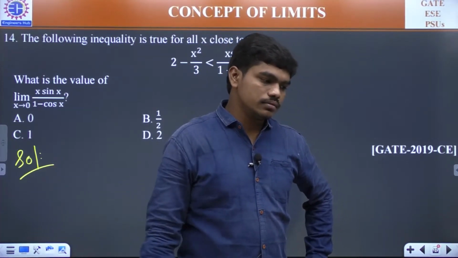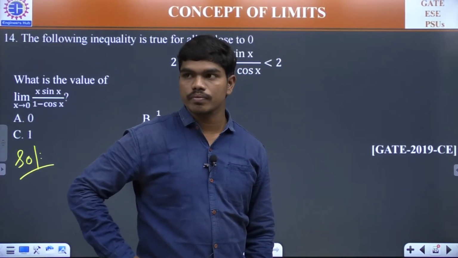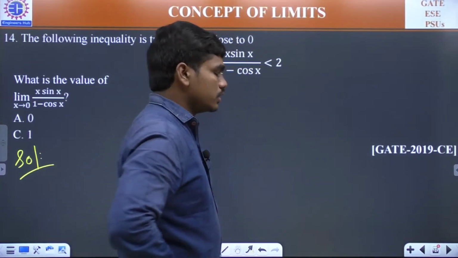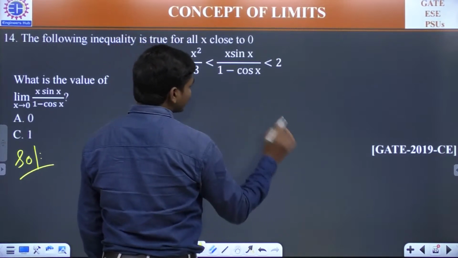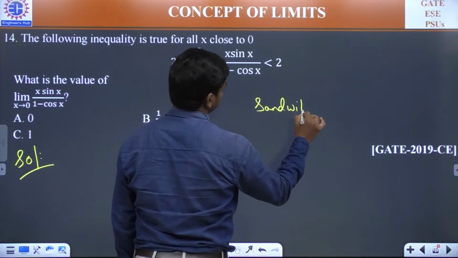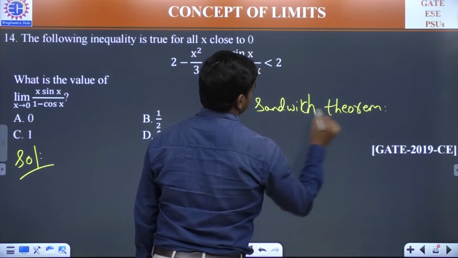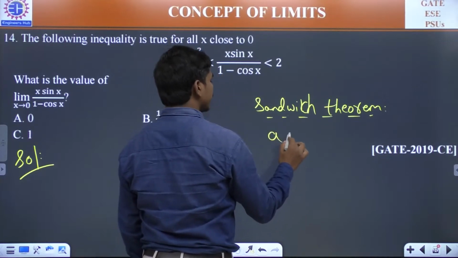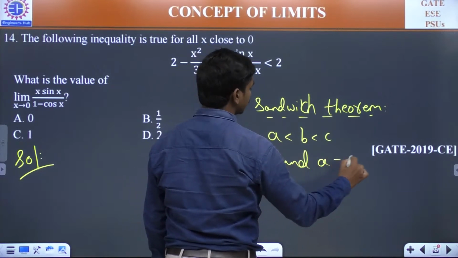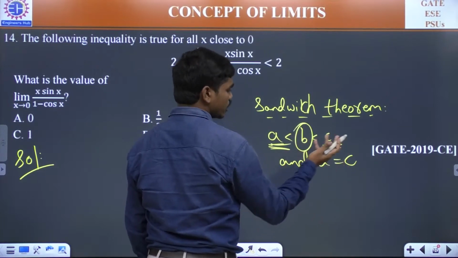What's the answer for this? Two. Option D. See here. You have one theorem which is called sandwich theorem. You know what it tells you? If A less than B less than C and A is equal to C, means if these two are equal, then definitely this should be equal to A or C since both are equal.